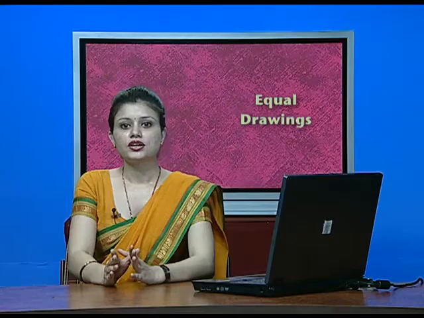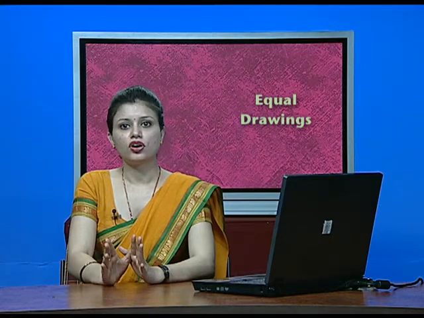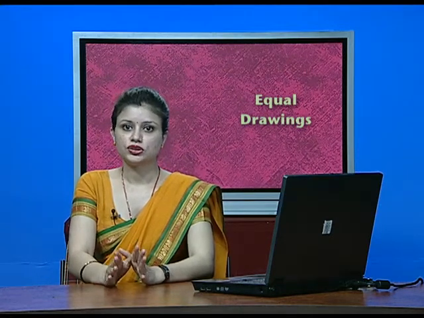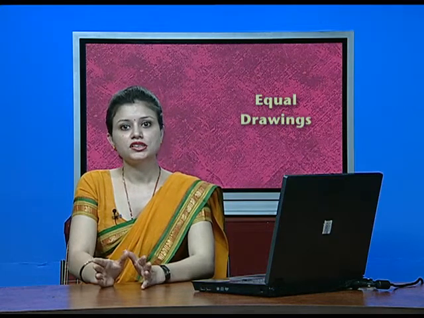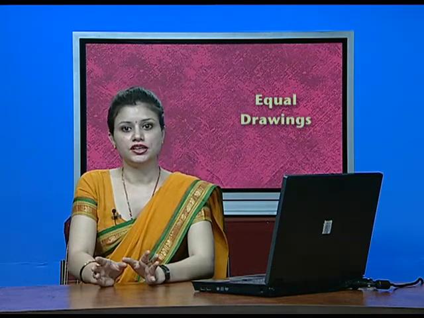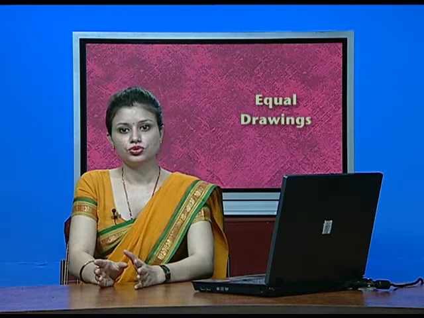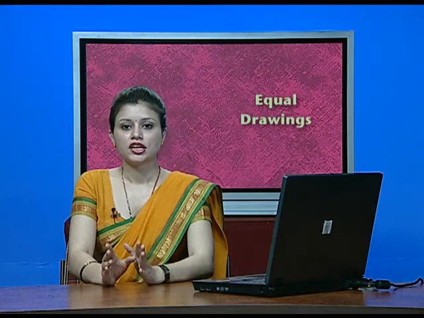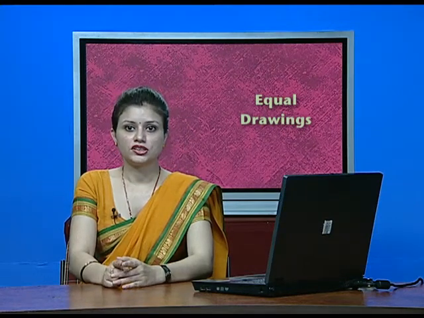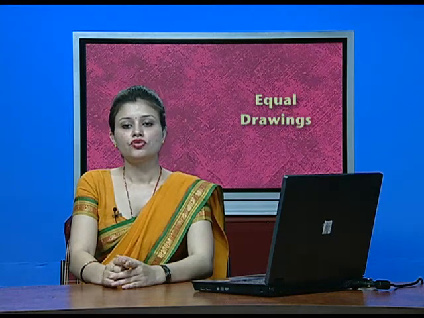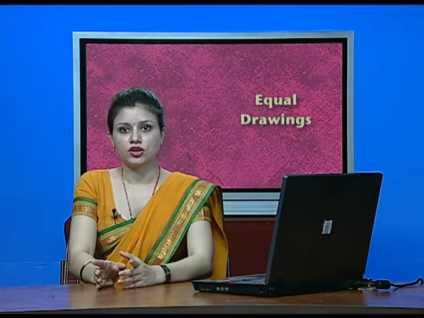That means drawings are made only for 6 months, that is 1 to 6 months, and these 6 months can be any month during the year. It can be from January to July or any other 6 months. If drawing amount is 1000 for 1 month, so for 6 months it will be 6000.